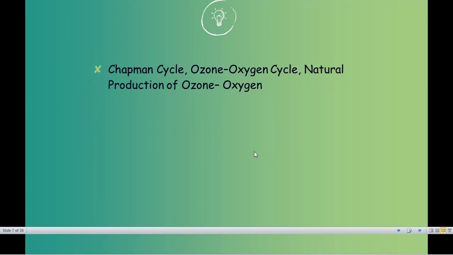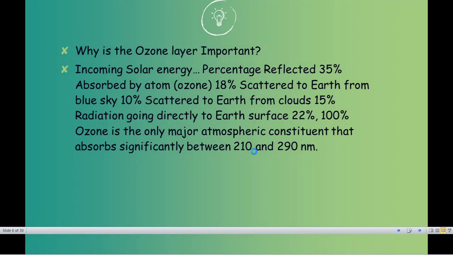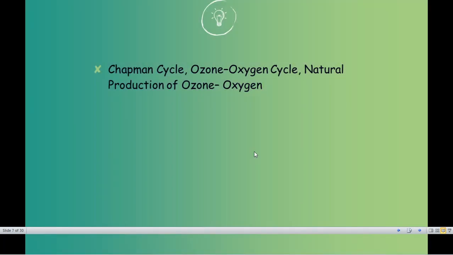So I guess we should stop over here and study these slides again and again, because in the next lecture we are going to see a major effect called the Chapman cycle, also called the ozone-oxygen cycle. It is not a cycle discovered by a person, but it was identified and given in the form of chemical reactions or formulas by a person called Chapman.